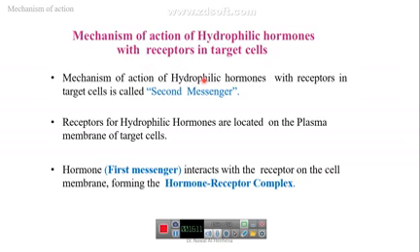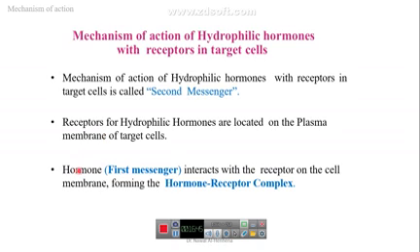Mechanism of action of the hormones regarding the second messenger. Hydrophilic hormones have receptors on the surface of the cells. After interaction between these hormones and receptors, it leads to the formation of something called a second messenger inside the target cell.